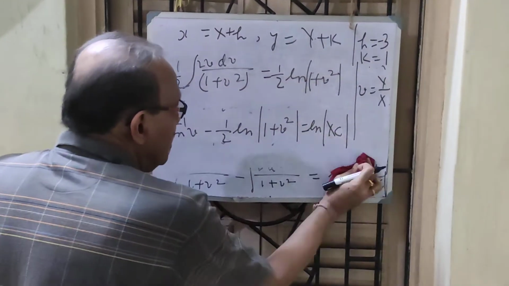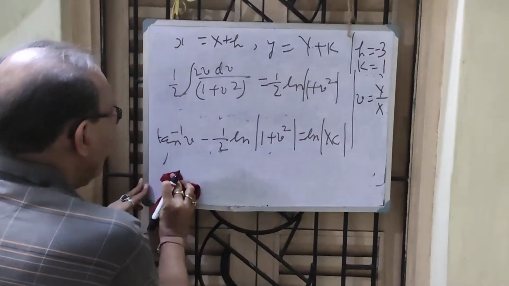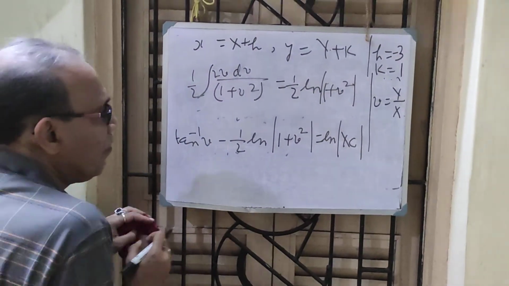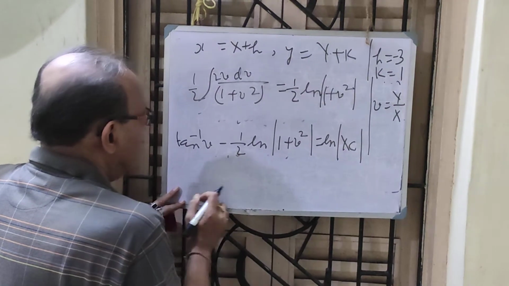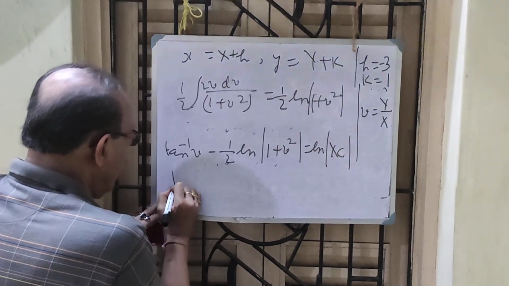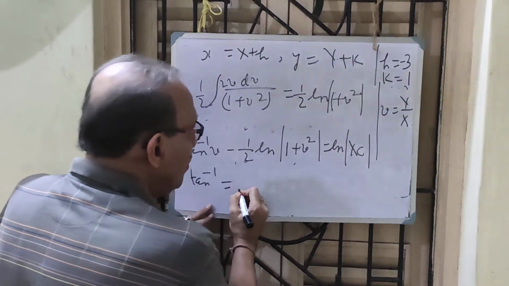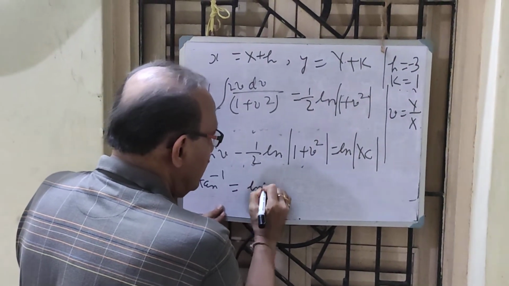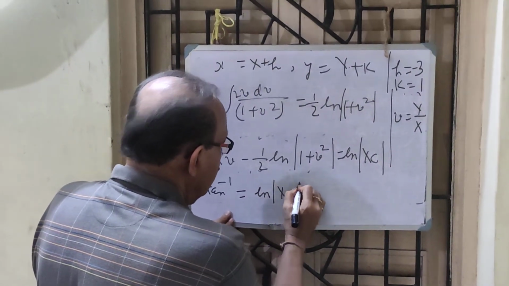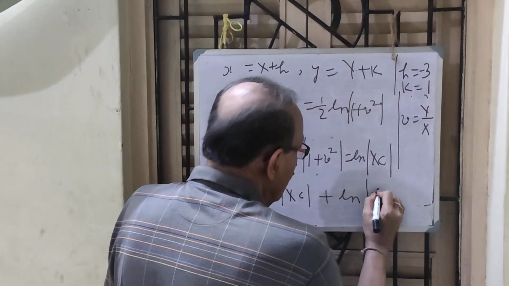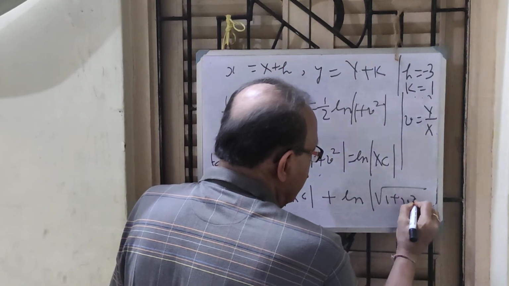I rub everything here. I have almost come to the last part of my result. What I have to get? Now I make this thing this one. If I do, I get tan inverse b is equal to ln x c plus ln root of 1 plus b square.